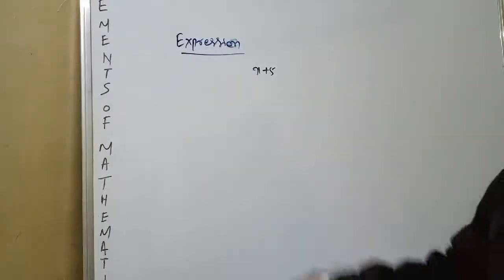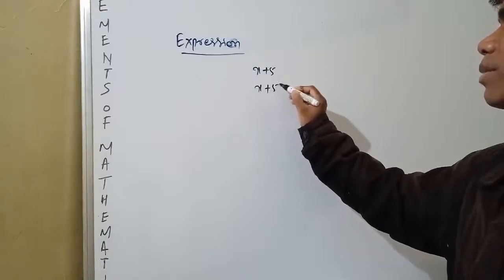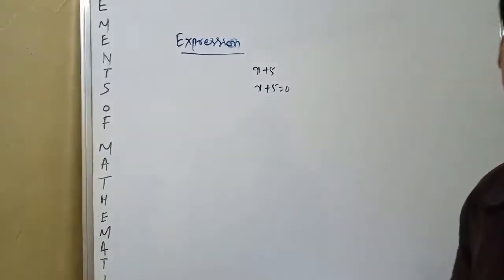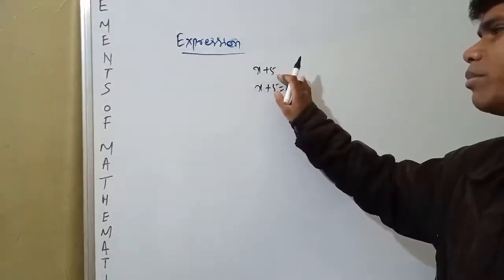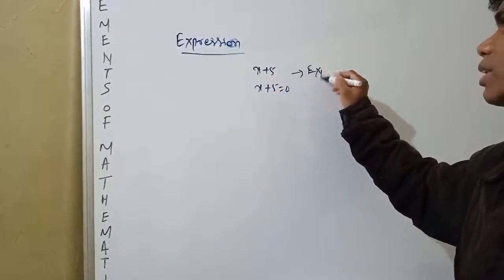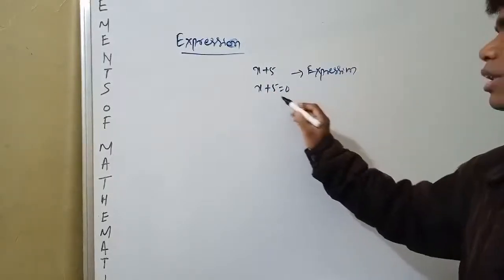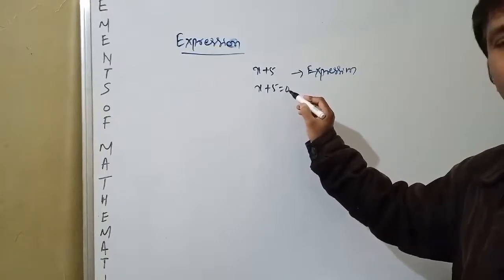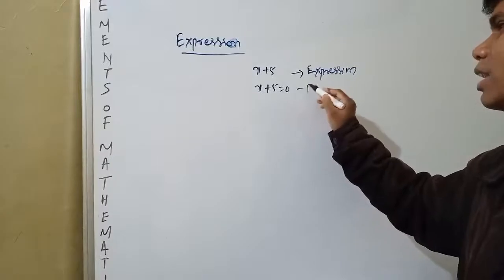What is the difference between x plus 5 and x plus 5 is equal to 0? Is there any difference or not? x plus 5 is an expression. x plus 5 is equal to 0 is not an expression. This is an equation.